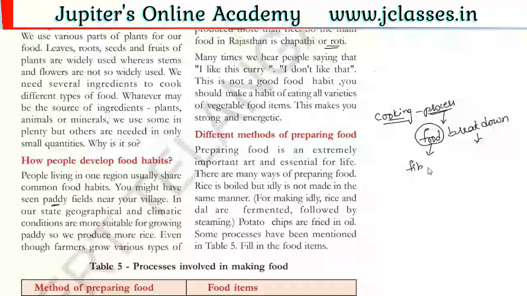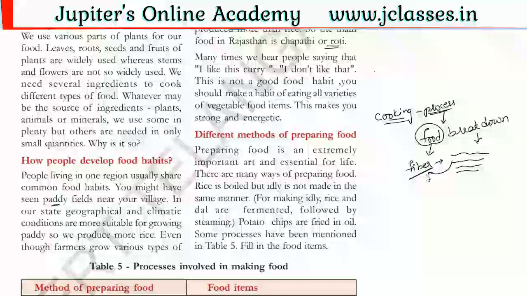Some fiber-rich food, the carbohydrates, proteins, vitamins, such kinds of food components are present in food materials, right? So these fibers are nothing but, if you see ridge gourd, bottle gourd, some food materials, when you cut them into pieces, you can find a thread-like structure. Such thread-like structures are nothing but fibers. These fibers help us, but when we eat them raw, we cannot digest them.